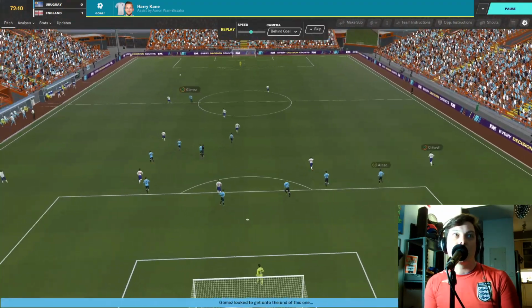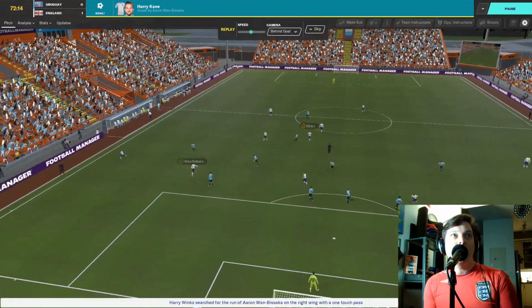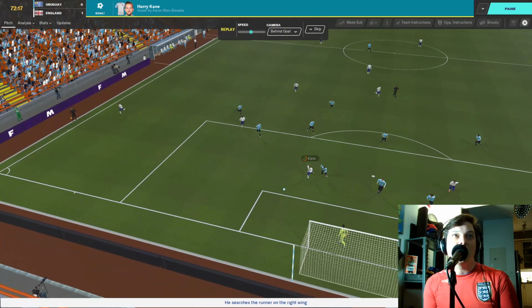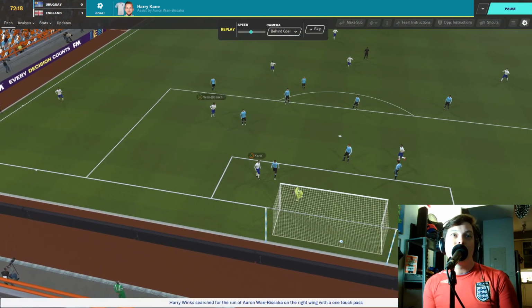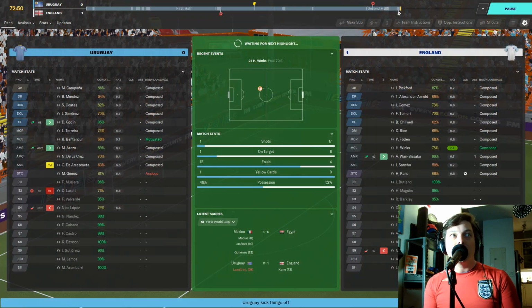Nice ball forward, I think, here. Intercepted by Joe Gomez. Falls to Phil Foden, and Harry Winks with a nice ball to Wan-Bissaka, who just heads it on to Kane, and he is Johnny on the spot. Finishes at the near post. Clinical. And it's 1-0 England.